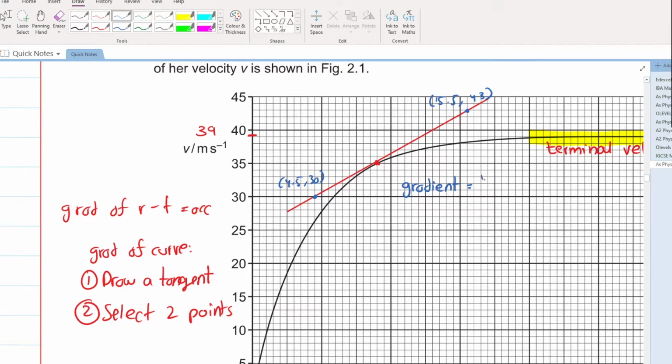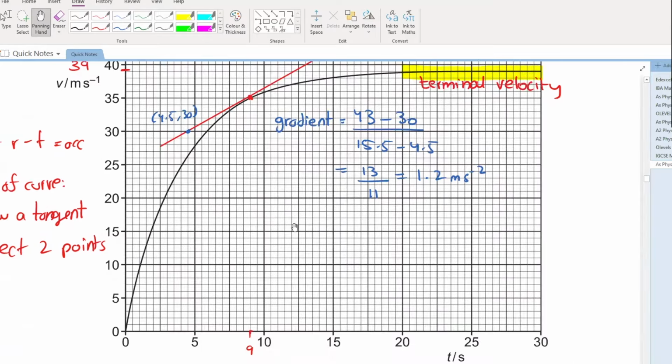Gradient is equal to y2, 43, minus 30 over x2, that is 15.5, minus x1, that is 4.5. Can you calculate this? 13 divided by 15.5 minus 4.5, 11. Perfect. 13 over 11. What is your answer? This comes out to be 1.18 m/s², let's write it 1.18.